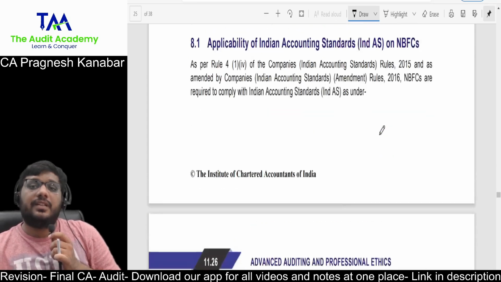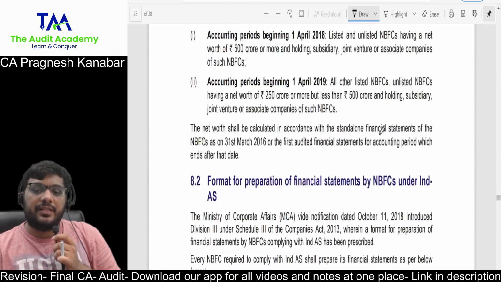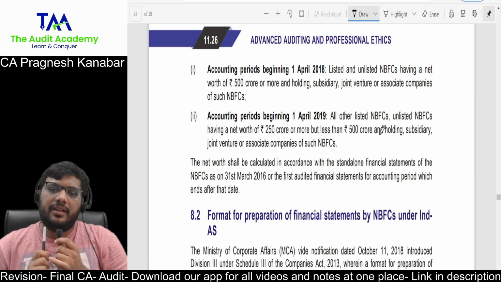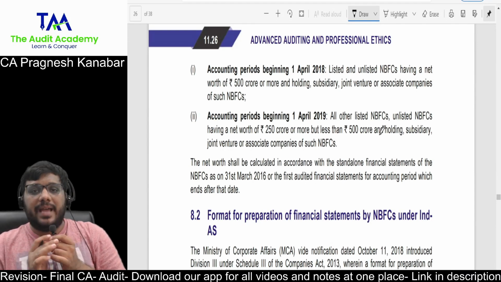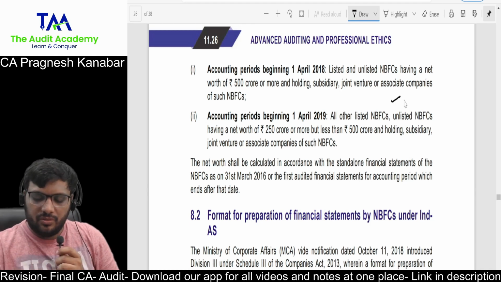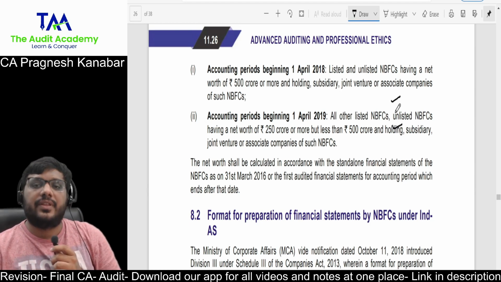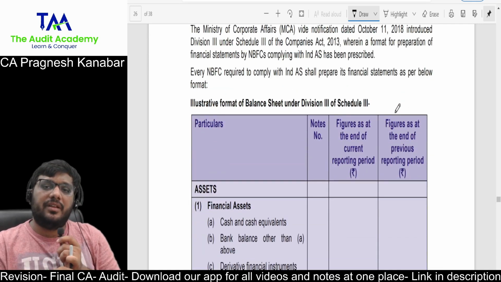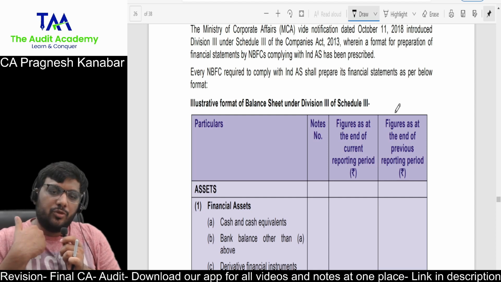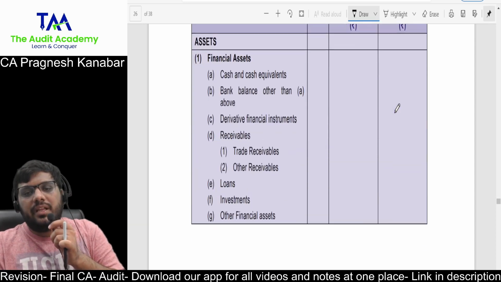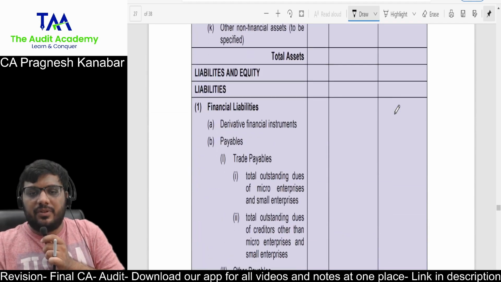And after that, applicability of Ind AS. This is given in your FR paper. Ind AS applicability for NBFC, do it properly. For banks, Ind AS are still being deferred, but for NBFC it is there. So please ensure that you do this from your FR paper. By heart this. And then you have division 3 of schedule 3. That means a separate format for NBFC. How NBFCs are supposed to prepare their financial statements and how it is different from normal Ind AS format. That is one of their favorite questions.